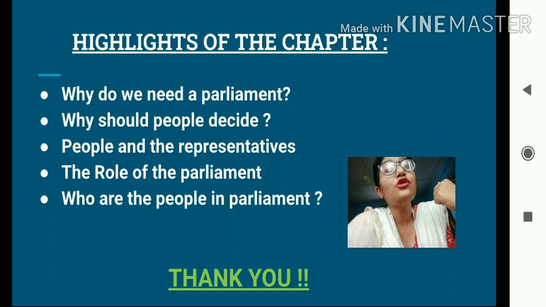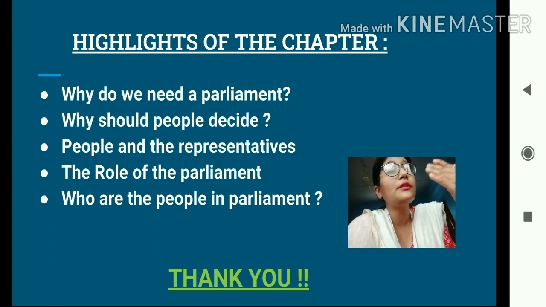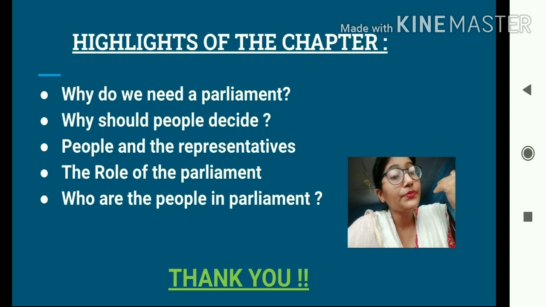And students, the last topic that we discussed today is who are the people in the parliament. Today we came to know how there has been an increase in participation of people from all sections of society in the parliament. Seats are now being reserved for the various backward classes, for the SCs, STs, and a debate is going on whether or not seats should be reserved for women. And all these questions are still unresolved and unanswered, whether or not the parliament that we are having is a truly representative parliament.